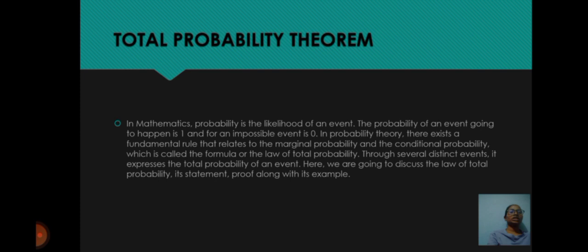In probability theory, there exists a fundamental rule that relates the marginal probability and the conditional probability, which is called the formula or the law of total probability. It expresses the total probability of an event through several distinct events. Here we are going to discuss the law of total probability, its statement, proof, along with an example.